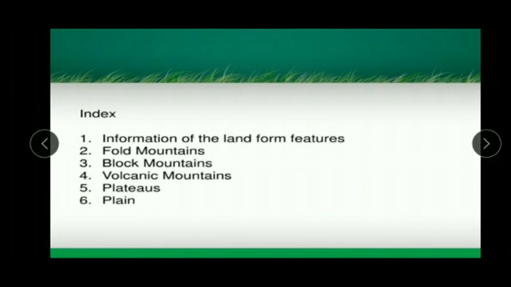Number 1, information of the landform features. Number 2, fold mountains. Number 3, block mountains. Number 4, volcanic mountains. Number 5, plateaus. Number 6, plains.